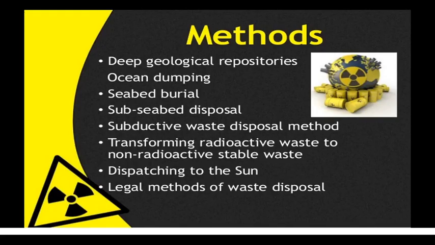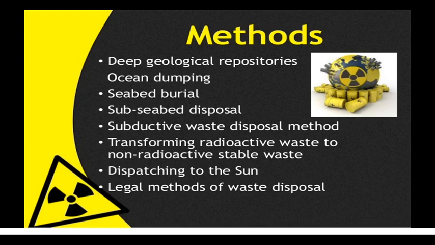So we can summarize the methods of nuclear waste disposal. First one is geological burying. Second one is seabed burial, where the wastes are buried in the depth of the sea.